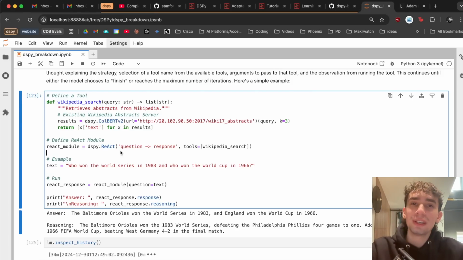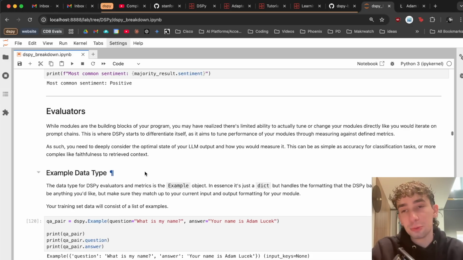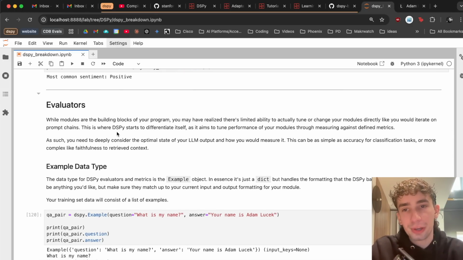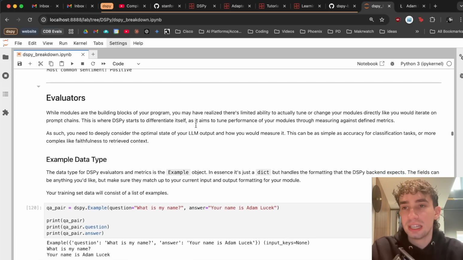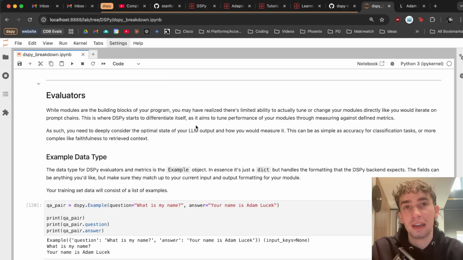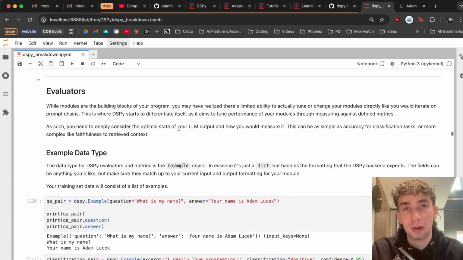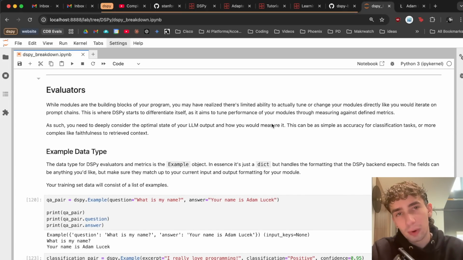And then what we can do is actually optimize it. But as we hinted at the start, no longer are we going to be doing trial and error through editing our prompts. We are actually going to need strict success-defining metrics to be able to optimize against. This is where a lot of thinking and friction might come into play if you're used to just that trial and error process.